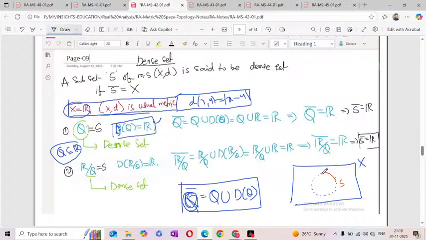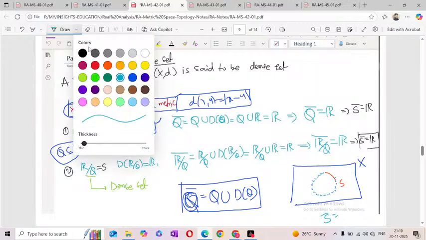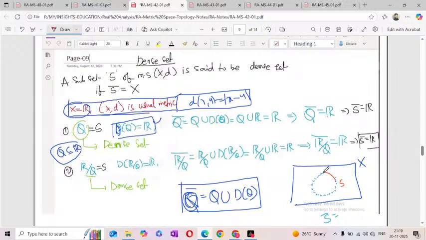All the limit points include the boundaries also. Closure of S includes the boundaries also. The extra points are the derived set, that means the limit points. So the limit points of S together with S is the closure of S.